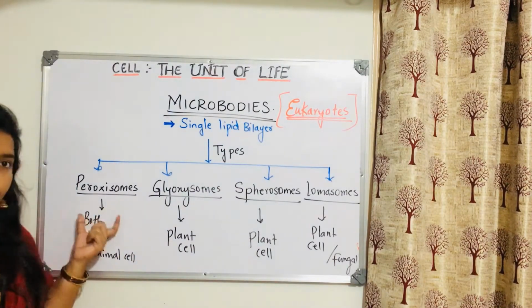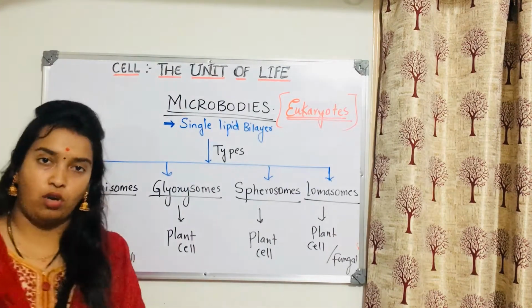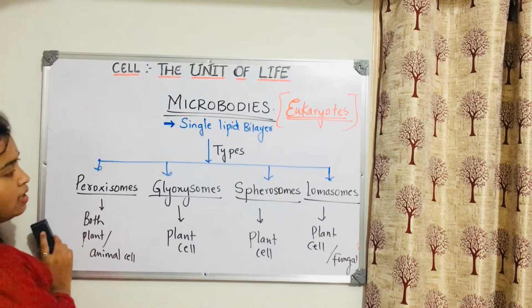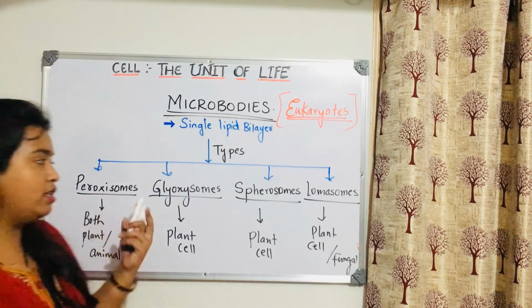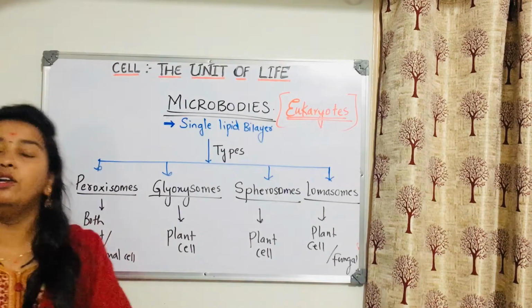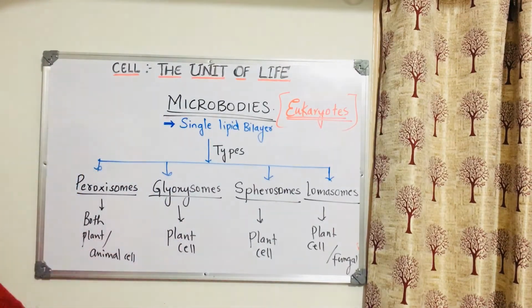We have talked about peroxisomes when we were dealing with the chapter photosynthesis in higher plants. Hope you people remember. Even if you don't remember, we're going to talk about these things again. Take down please: peroxisomes, glyoxysomes, spherosomes and lomasomes. Based on their function, there are different types of microbodies.